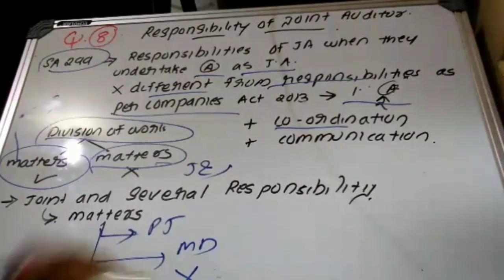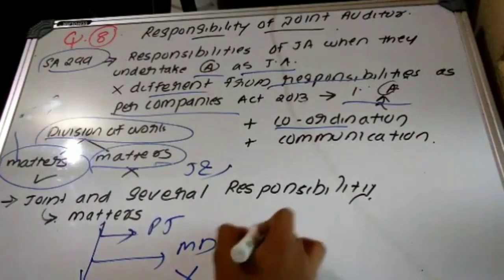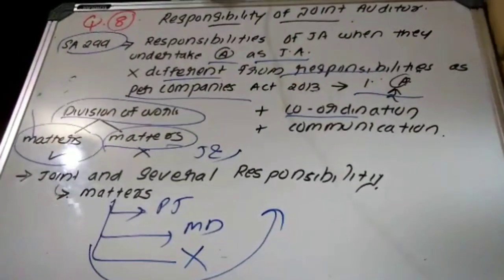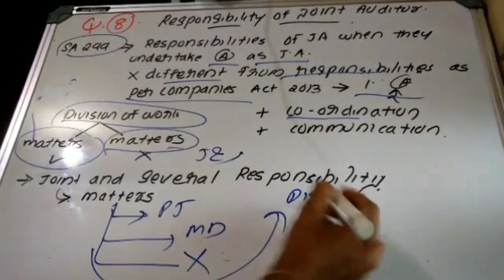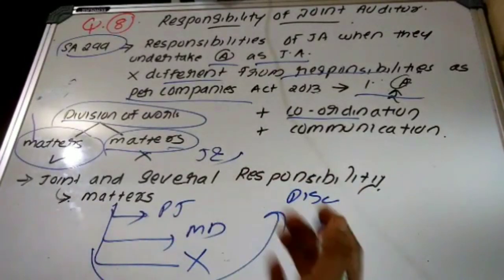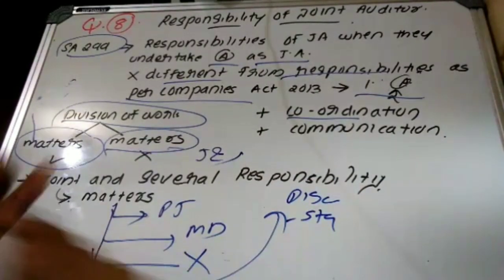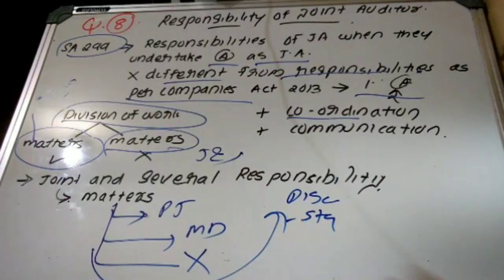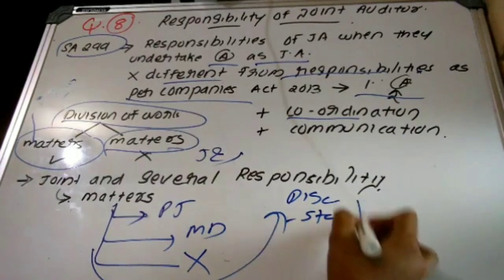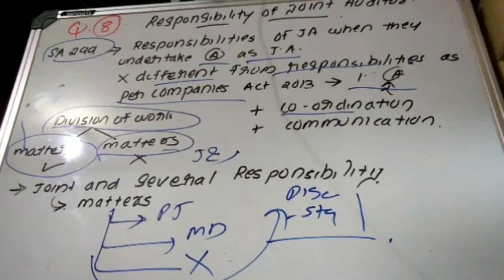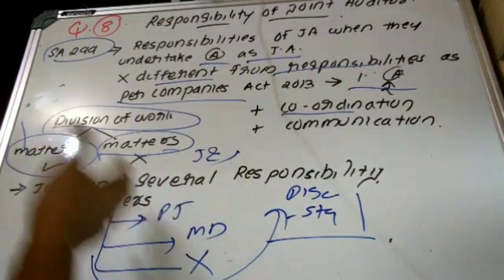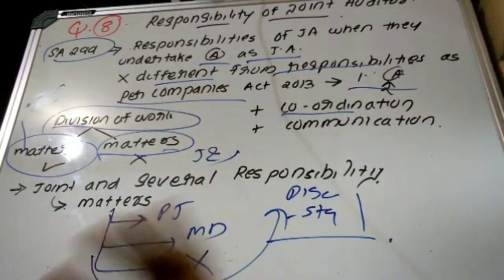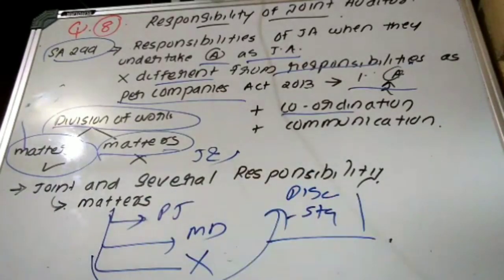And the matters which are not divided among the joint auditors, and to determine whether the said entity is complying with the disclosure requirements, that is, whether it has complied with statutory requirements, that is whether they are complying with the applicable statute. So the matters that require professional judgment, mutual discussion, that are not divided among the joint auditors, and that are required to determine whether they have complied with the disclosure requirements and statutory requirements. Then what?